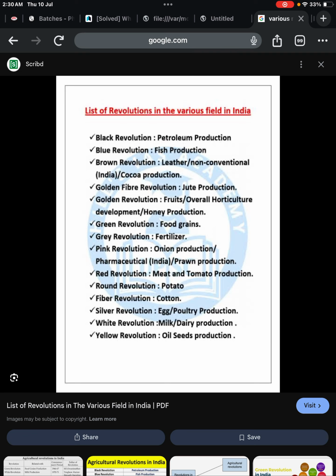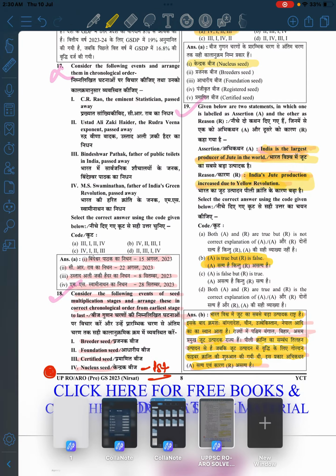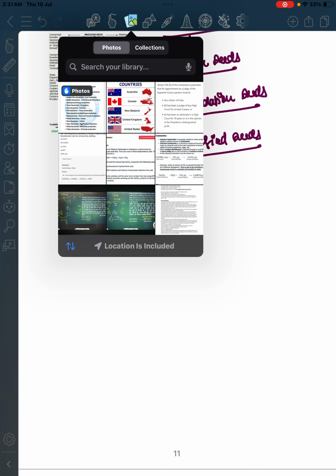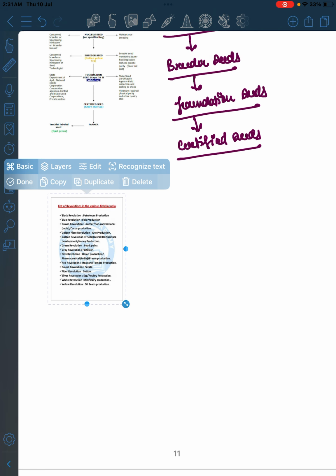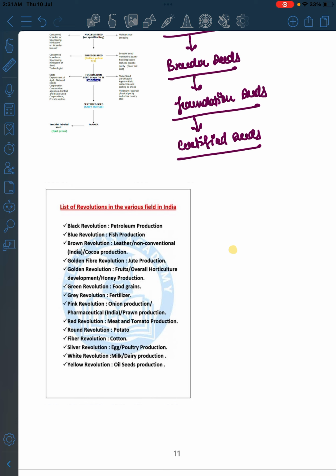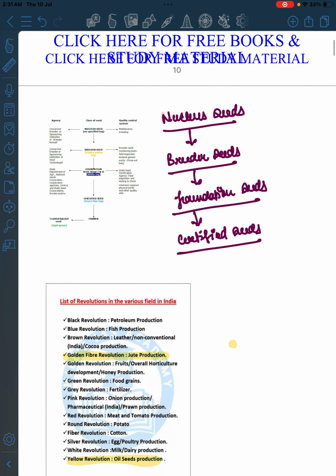And what is for jute? Jute is the golden fiber. Got it, right? So let us paste it, so that when we do this, first we are doing a long session, and then once we are equipped, we will be moving very quick. So here the golden fiber is jute and the yellow revolution is oilseeds. Okay, so this is also good.